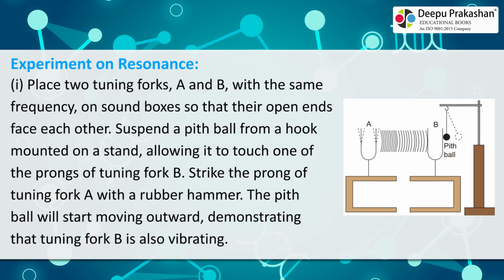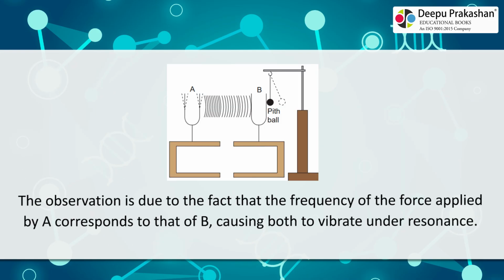Experiment on resonance. I place two tuning forks, A and B, with the same frequency, on sound boxes so that their open ends face each other. Suspend a pith ball from a hook mounted on a stand, allowing it to touch one of the prongs of tuning fork B. Strike the prong of tuning fork A with a rubber hammer. The pith ball will start moving outward, demonstrating that tuning fork B is also vibrating. The observation is due to the fact that the frequency of the force applied by A corresponds to that of B, causing both to vibrate under resonance.